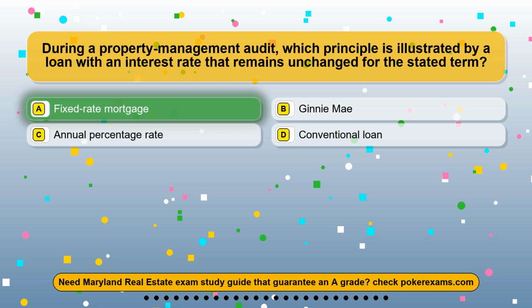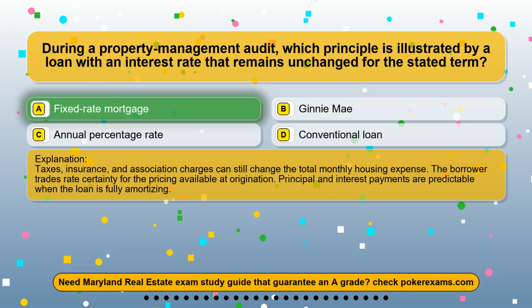The correct answer is option A, fixed rate mortgage. Taxes, insurance, and association charges can still change the total monthly housing expense. The borrower trades rate certainty for the pricing available at origination. Principal and interest payments are predictable when the loan is fully amortizing.